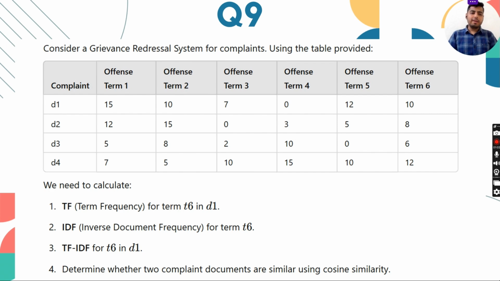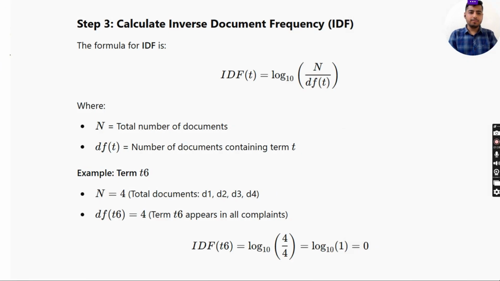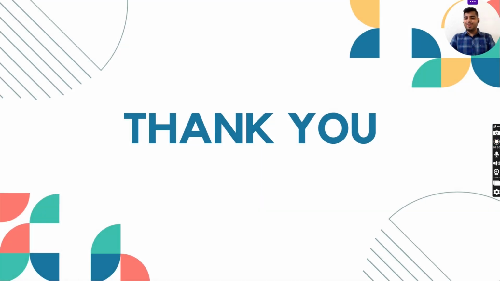Now, question number 9: consider the grievance redressal system for complaints using the table provided. Complaints D1, D2, D3, and D4. Offense term: 15, 12, 5, 1. We need to calculate term frequency for T6, IDF for T6, TF-IDF for T6 and T1, and determine whether two complaint documents are similar using cosine similarity, which we have seen before. So actually, this question came here by mistake. We've seen this already. So this is the solution of our end semester paper.